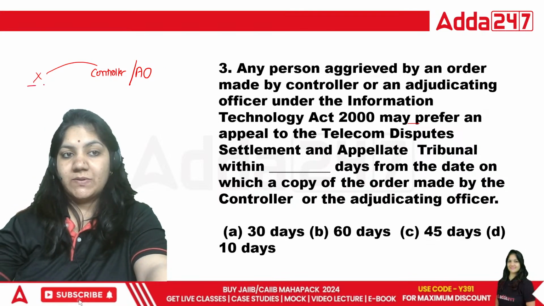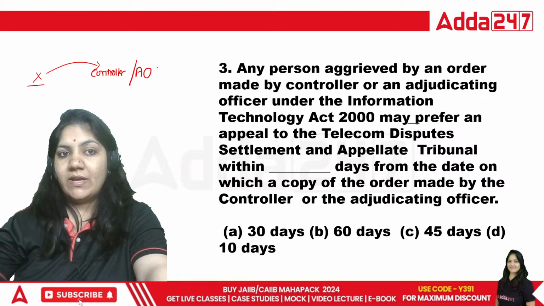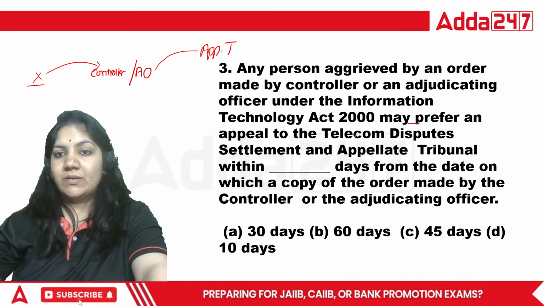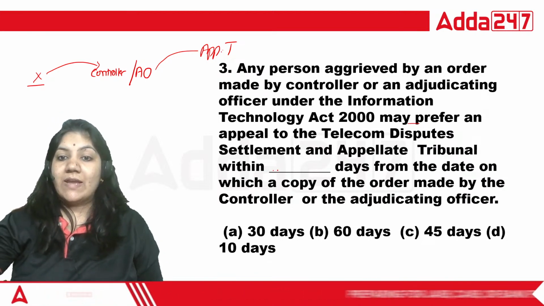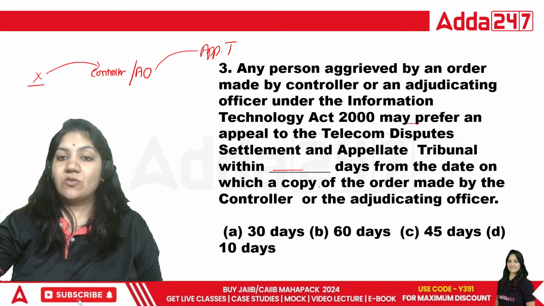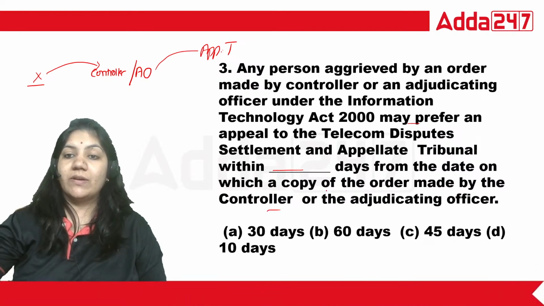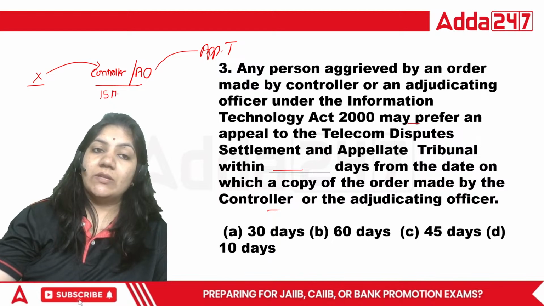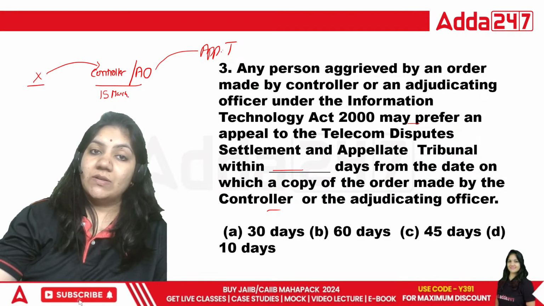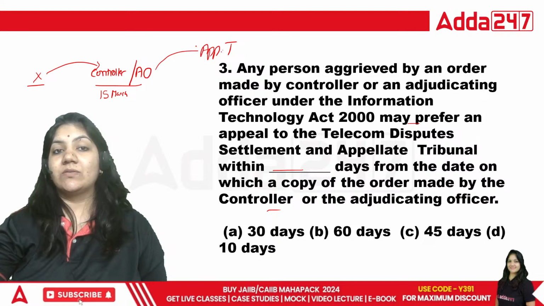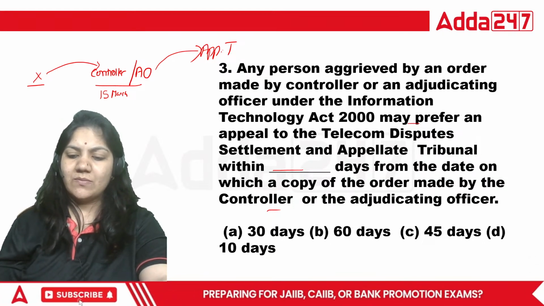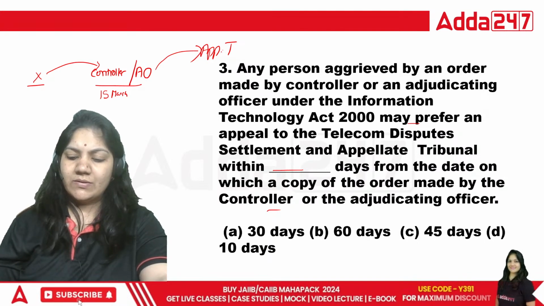So person X can file an appeal first here, and then to the appellate tribunal, within dash days from the date on which a copy of the order is made by the controller and adjudicating officer. Suppose they have given the order on 15th of March. So from 15th of March, in how many days do they have to file the case to the appellate tribunal? That is a very good question, because only some questions are important from the examination point of view.